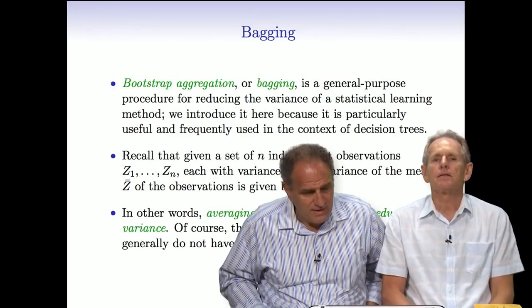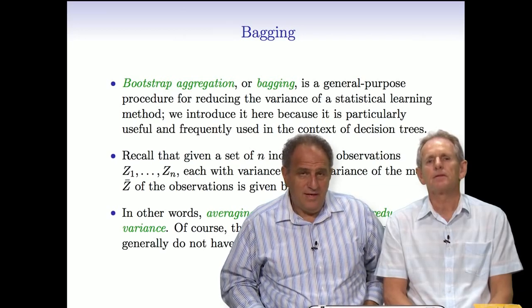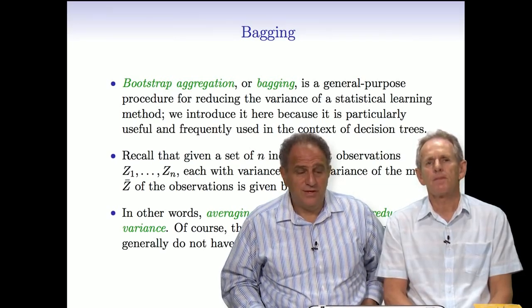Okay, so the next topic is called bagging, or bootstrap aggregation, which is a way of using trees in an ensemble, an average of trees, to improve their prediction error. And as we'll see, the bagging method is due to Leo Breiman, and it's kind of a bootstrap process.